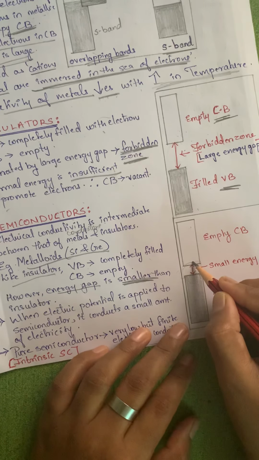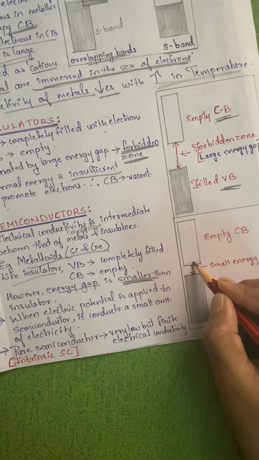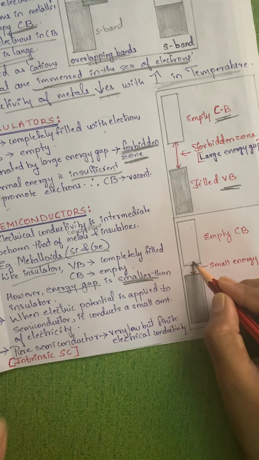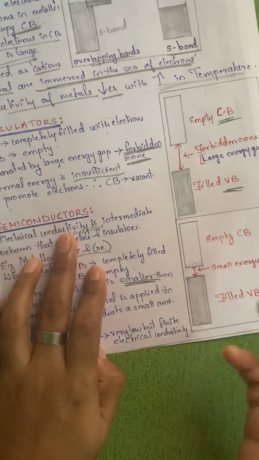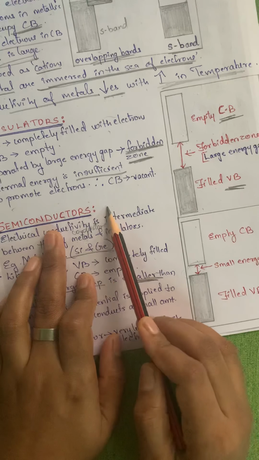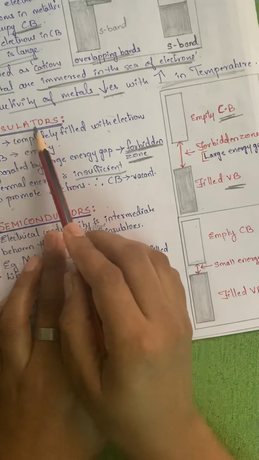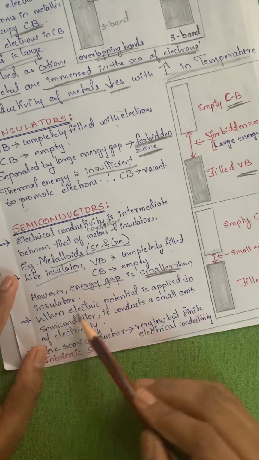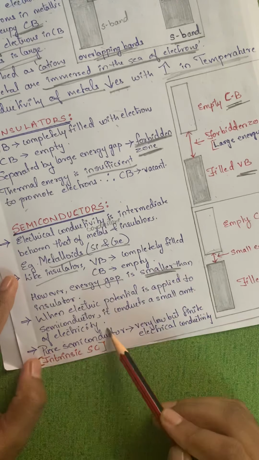As a result, they will conduct electricity, and as the temperature increases, the conductivity also increases in semiconductors. Therefore, as stated before, semiconductors are conductors at high temperature and insulators at low temperature. Please do refer to that. When an electrical potential is applied to a semiconductor, it conducts a small amount of electricity.